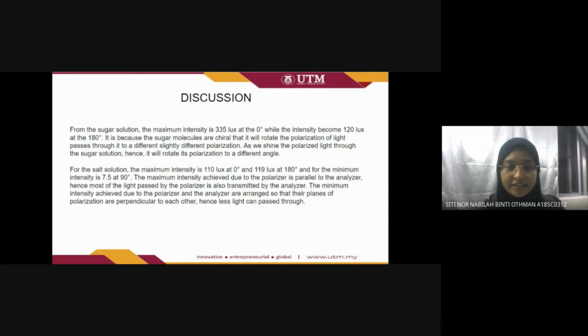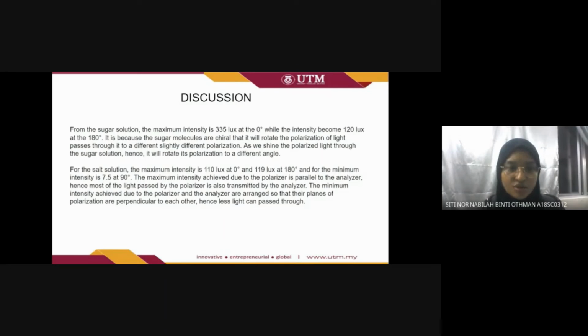to a different angle. For the salt solution, the maximum intensity is 110 lux at 0 degree and 119 lux at 180 degree. And the minimum intensity is 7.5 lux at 90 degree. The maximum intensity is achieved because the polarizer is parallel to the analyzer.